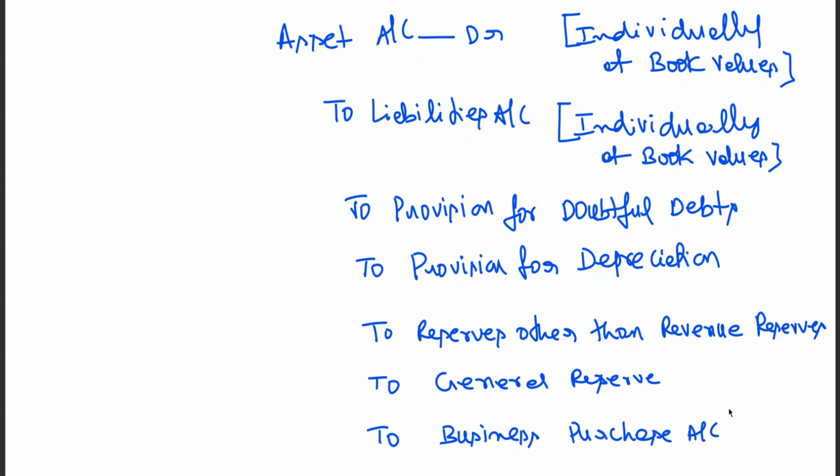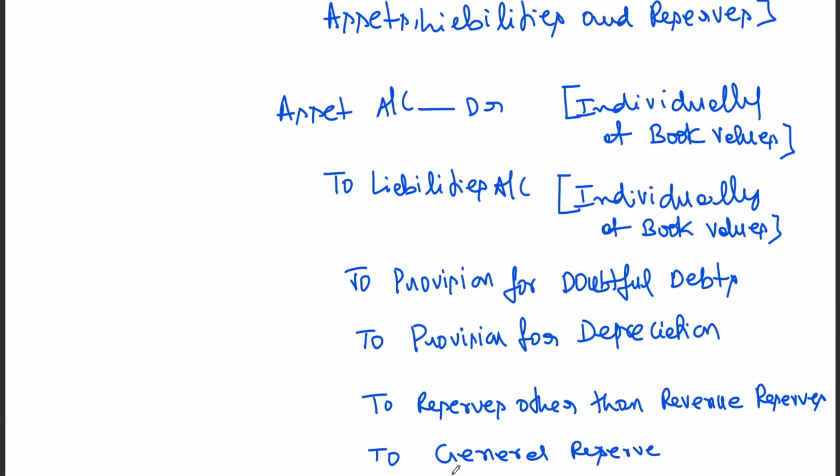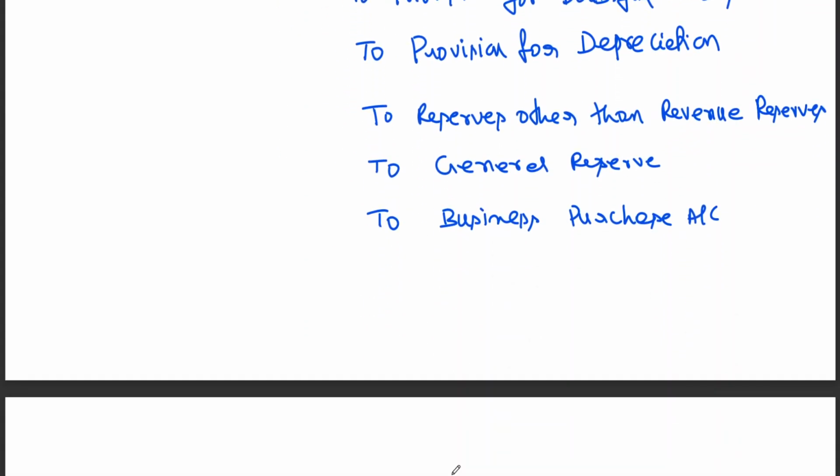So this is the entry: asset account debit, to liabilities, to provision for doubtful debts, to provision for depreciation, to reserves other than revenue reserves, to general reserve, to business purchase.